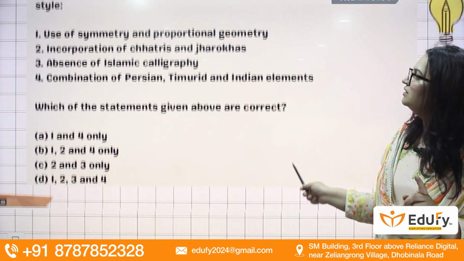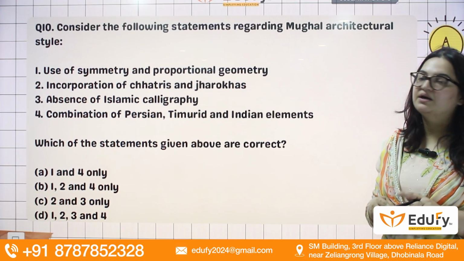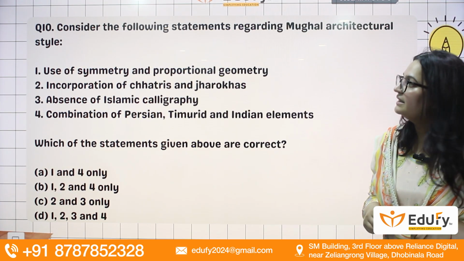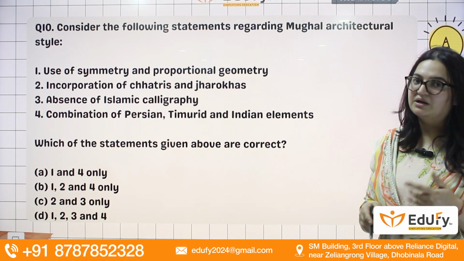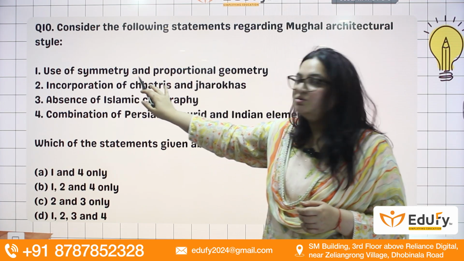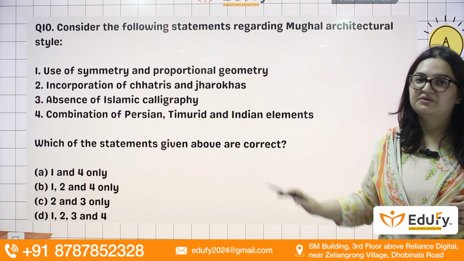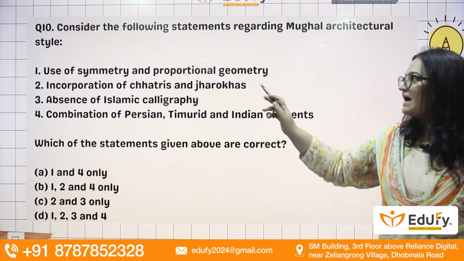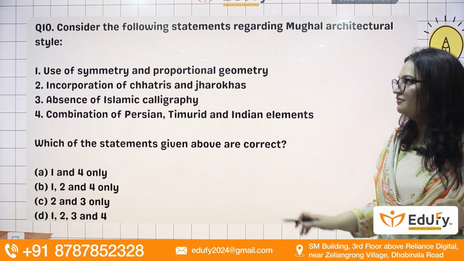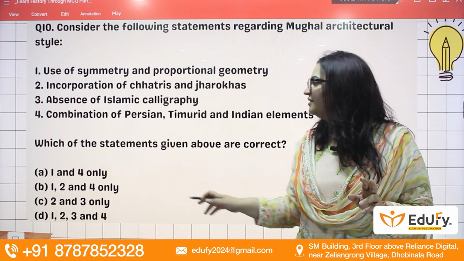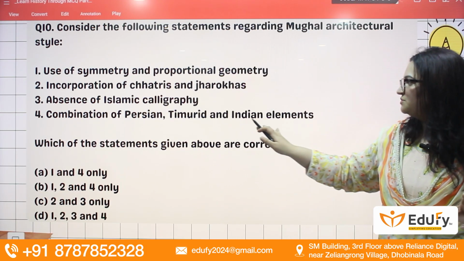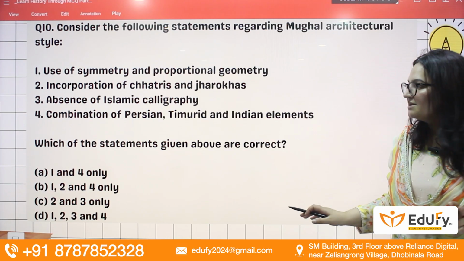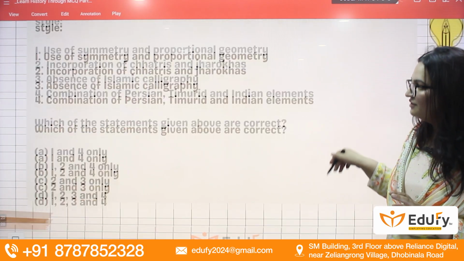Now coming to the next question, consider the following about the Mughal architectural style. What did the Mughals use in their architecture? Use of symmetry and proportional geometry, right? Incorporation of chhatri and jalis, jharokas, right? Absence of Islamic calligraphy? No, there was Islamic calligraphy. Combination of Persian, Timurid and Indian elements. Yes, that is also prevalent. So the answer will be 1, 2 and 4 only.